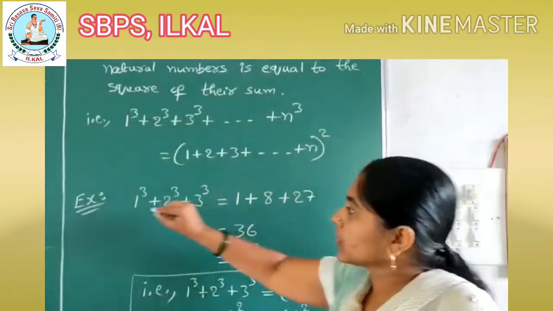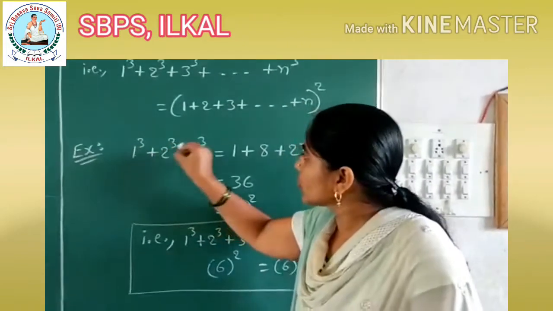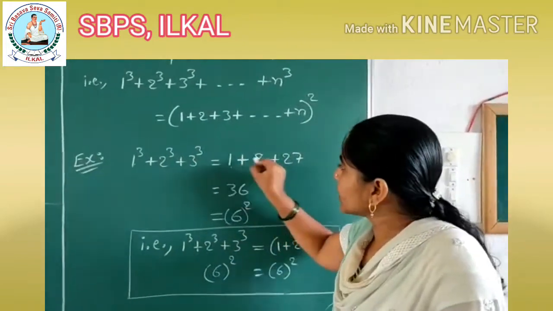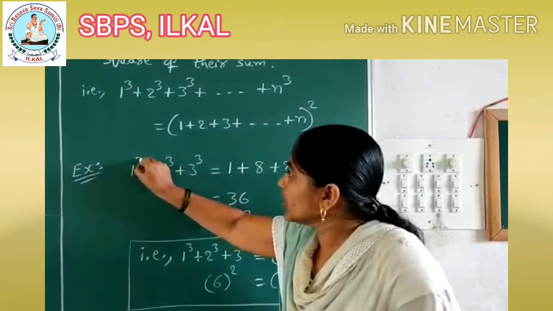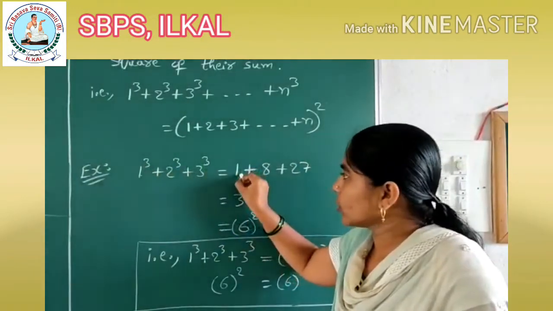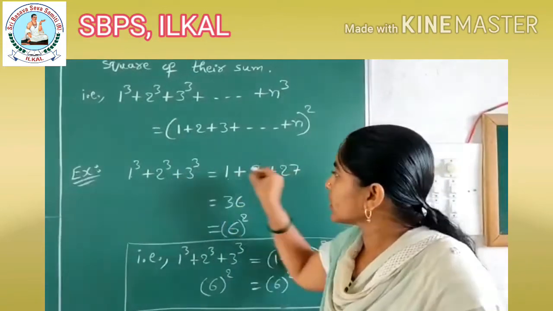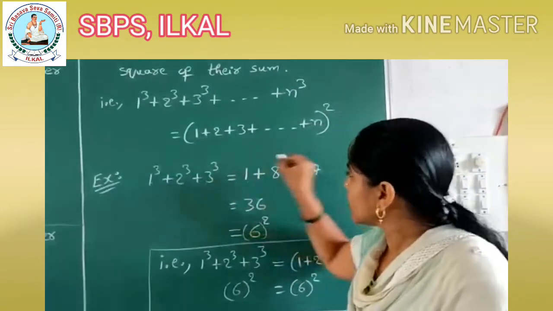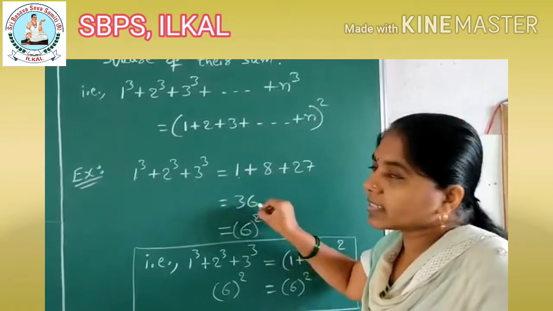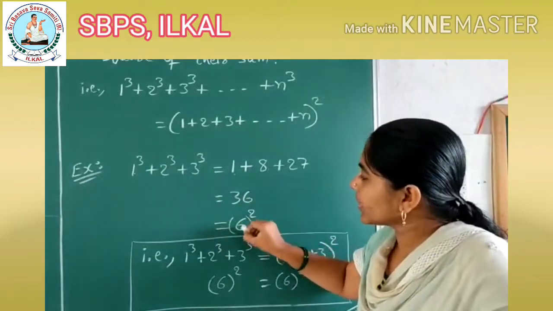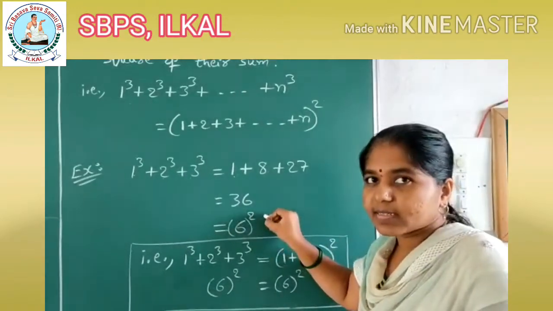Observe an example. 1 cube plus 2 cube plus 3 cube is 1 plus 8 plus 27. 1 cube means 1 into 1 into 1, which is equal to 1. 2 cube means 2 into 2 into 2, 2 fours are 4, 4 twos are 8. Okay. 3 cube is 27. When you add this, we will get 36. 36 can be written as 6 square. 6 sixes are 36. Is it?